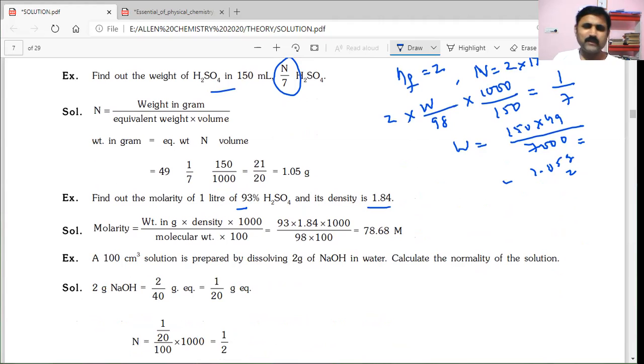Next, find out the molarity of 1 liter of 93% H2SO4. Its density, 1.84, is given. Once the density is given, we know the formula: x into d into 10 by the molecular weight of the solute. If you substitute, you'll get the answer. x is the mass of solute given in percentage, 93, into density 1.84 into 10, divided by molecular weight 98.